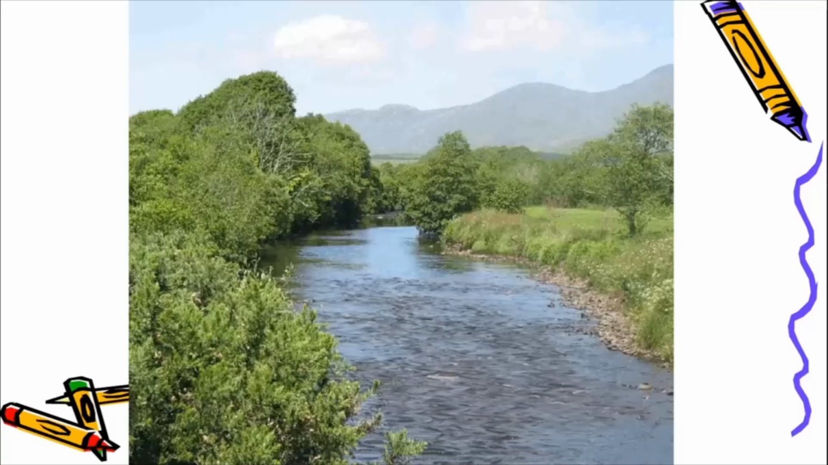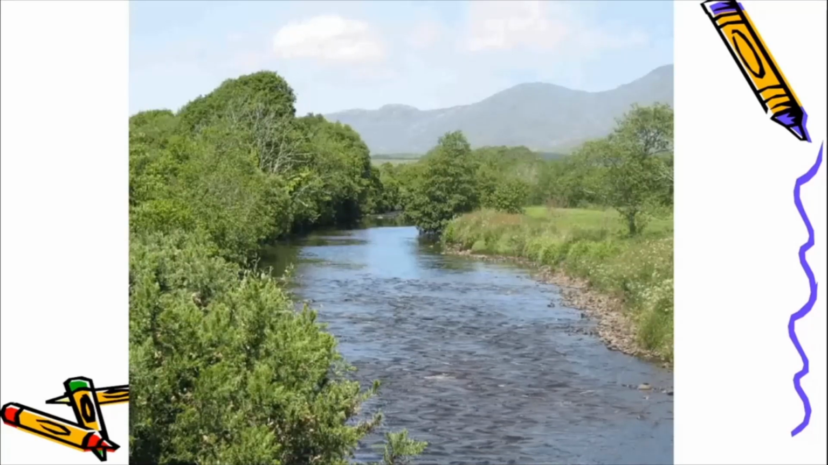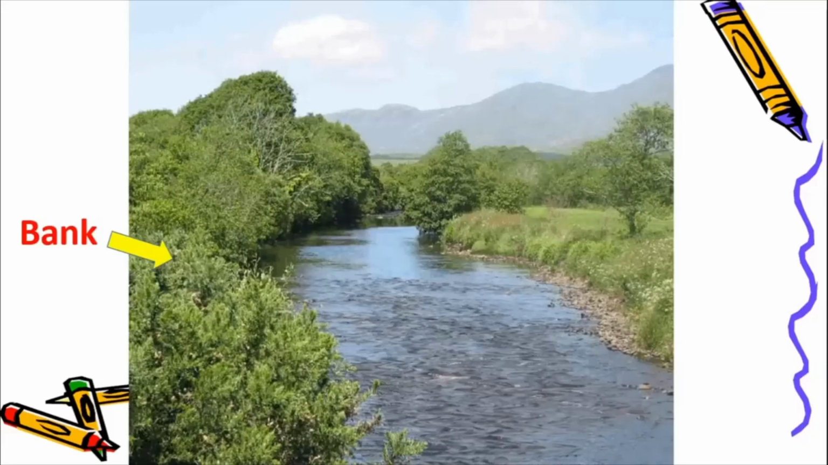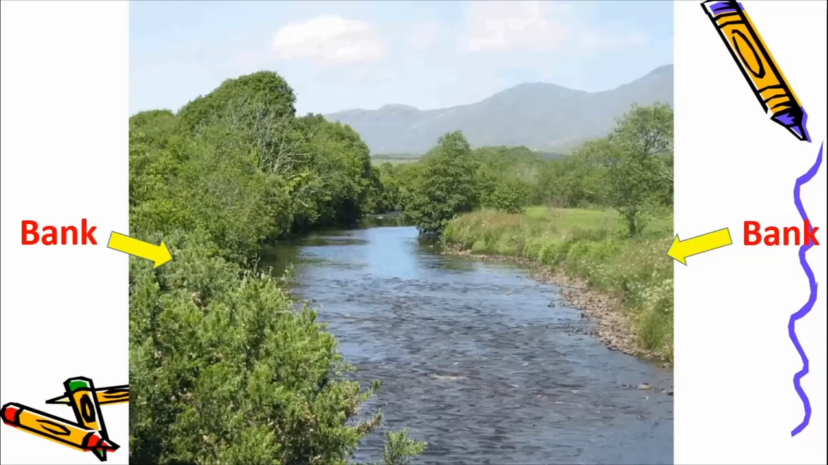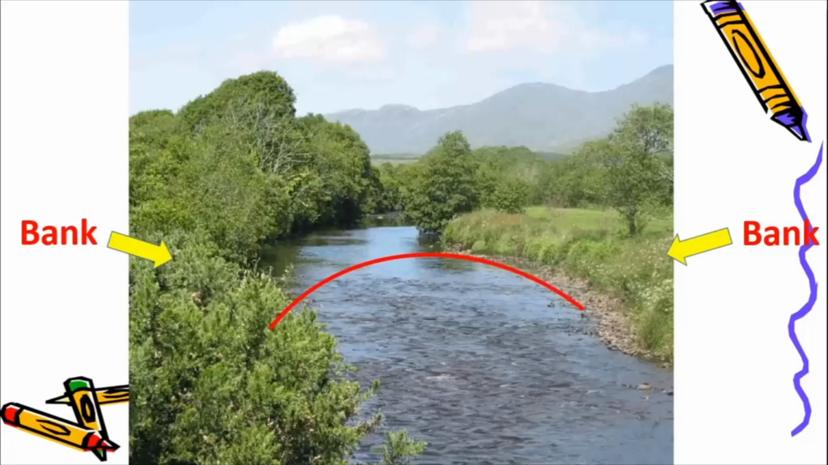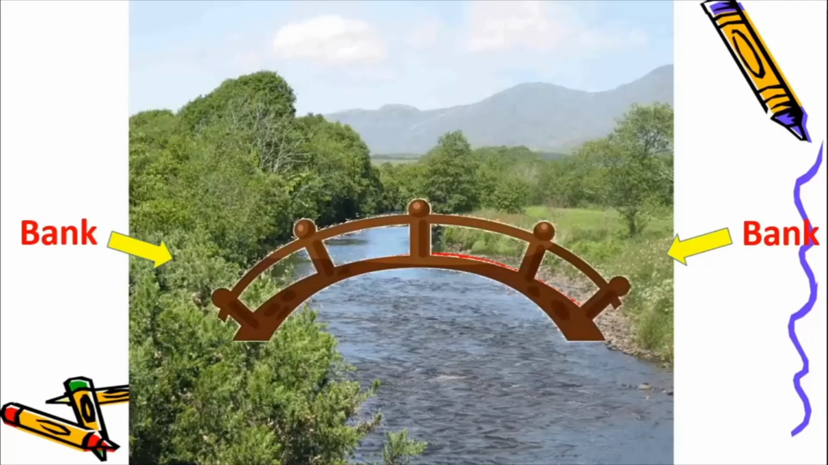Alright, so just like you built a bridge between two sides of a river. Now what are the sides of the river called, children? They're called banks. See, so this river has got one bank here and another bank there. And if you want to go from this side of the river to that side of the river, what will you do? If you know how to swim, then it is very good. Otherwise, you will have to build a bridge.